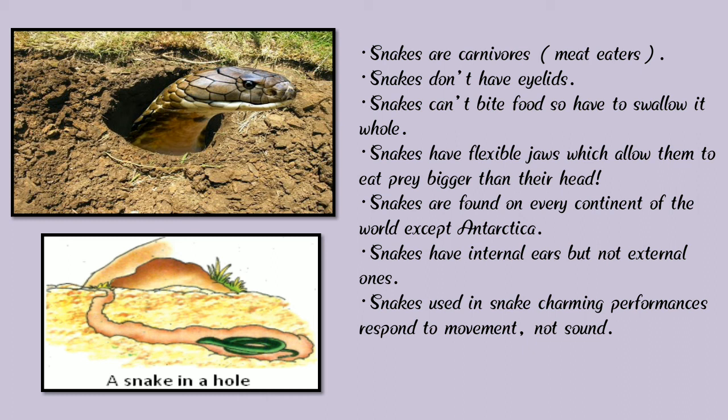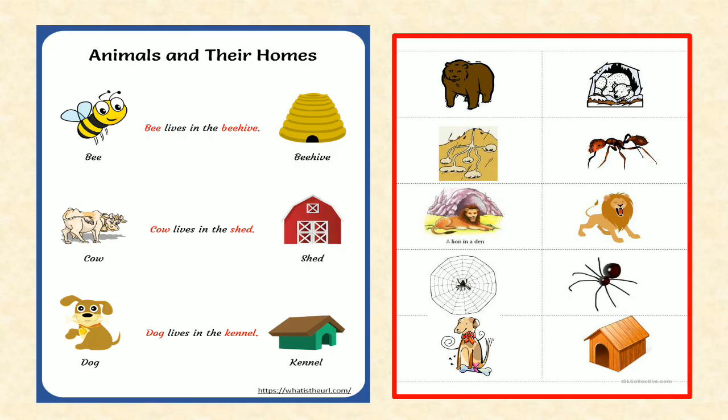So children, you all understand about animals and their homes. Now we are doing some exercise. You all write with me. Here we can see some photographs of birds, some animals and their homes. Bees live in a beehive. Next, a cow lives in a shed. A dog lives in a kennel. A lion lives in a den. And then a spider lives in a web.